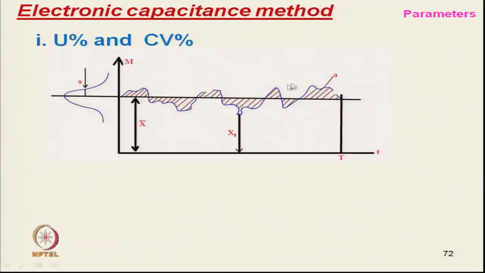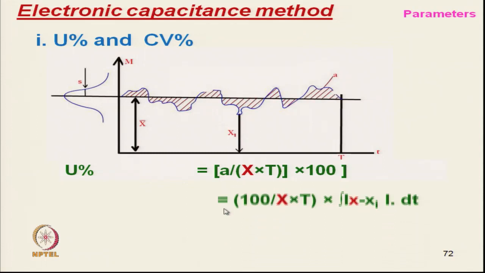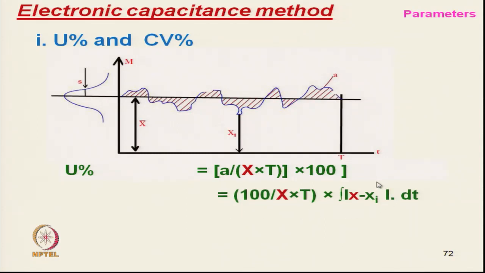Now, the area under the curve, what is that? The area under the curve, this is A, which is nothing but the summation of the deviation from the mean.